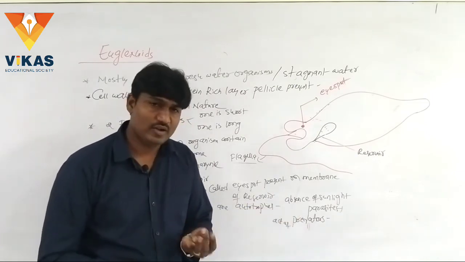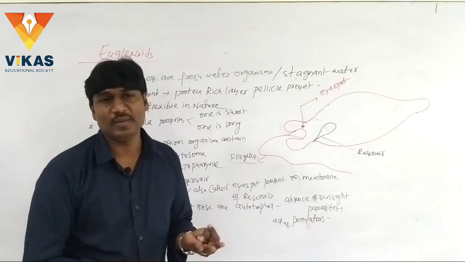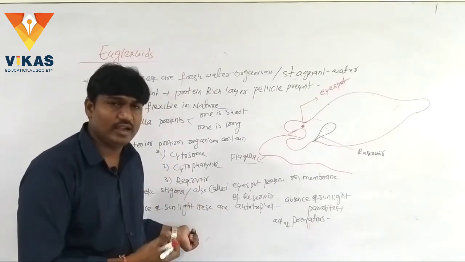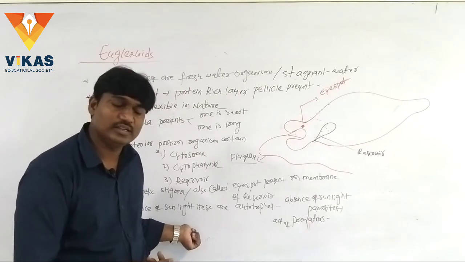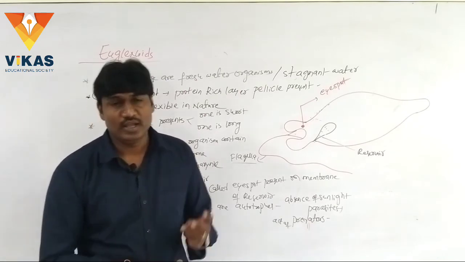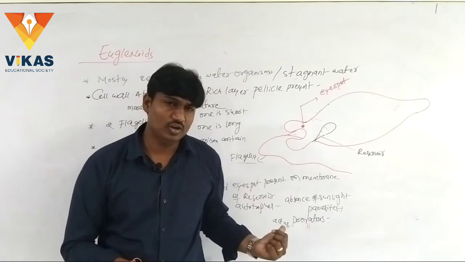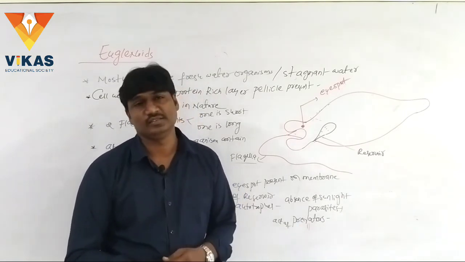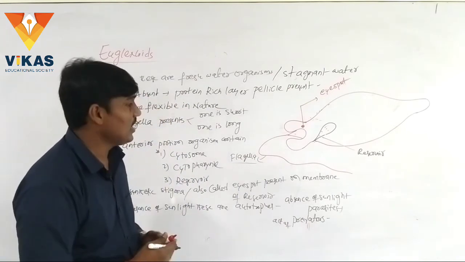Students, they have a dimorphic nature. What is meant by dimorphic nature? In the presence of sunlight they obtain sunlight and prepare food materials themselves, hence they are called autotrophs. In the absence of sunlight they are parasites and depend upon other organisms.